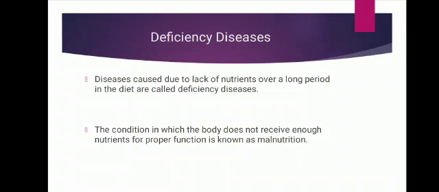Means if some person is taking only one kind of nutrient in their daily diet, there is a lack of nutrients, so the disease is caused. And the condition in which the body does not receive enough nutrients for proper function is called malnutrition.